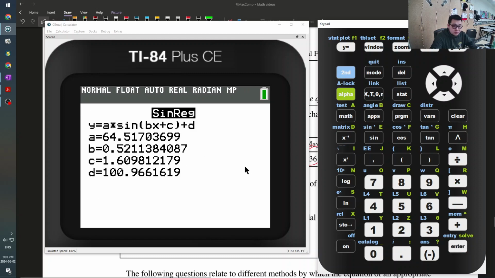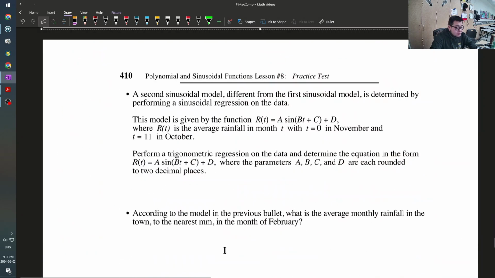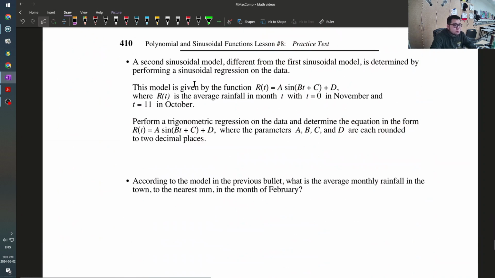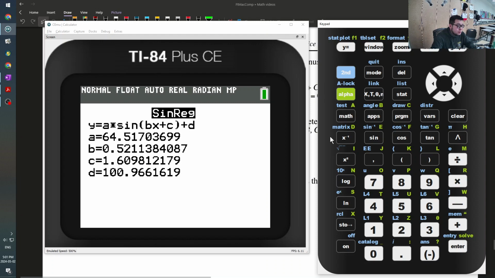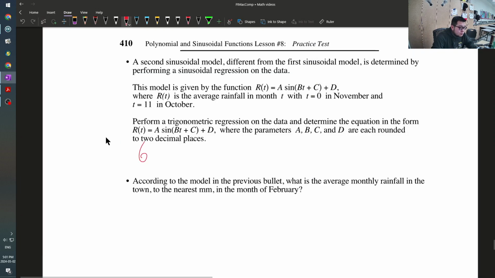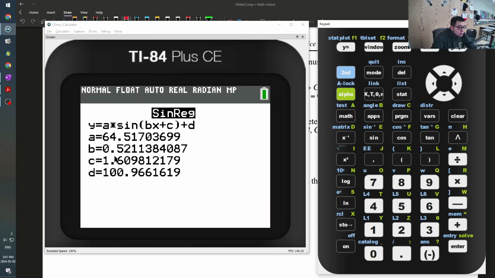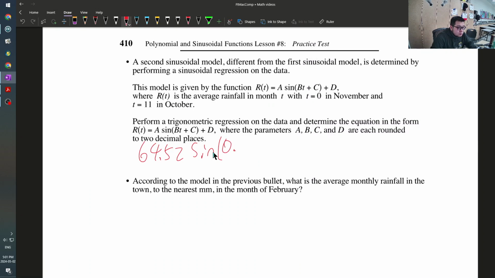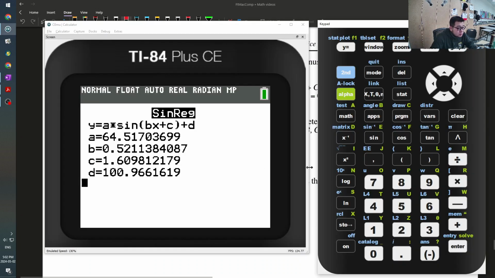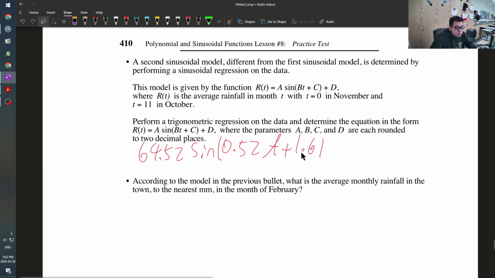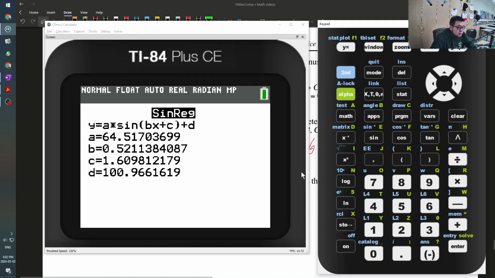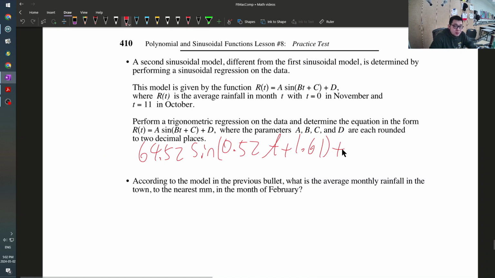Okay, so 64.52 for a, b is 0.52, T plus c is 1.61, plus d is 100.97.